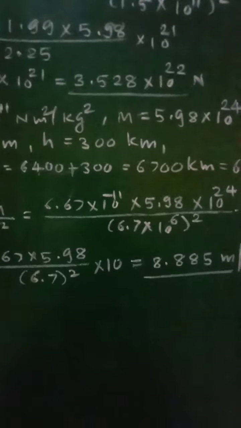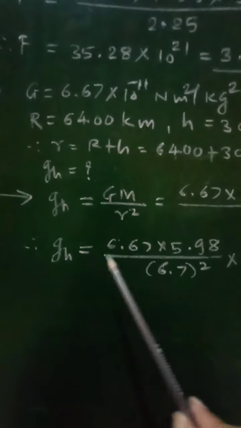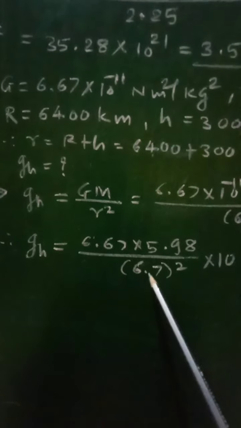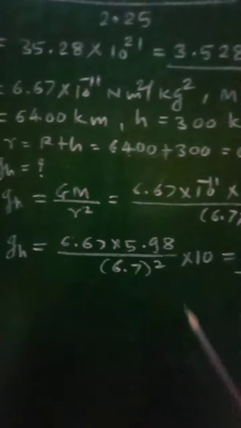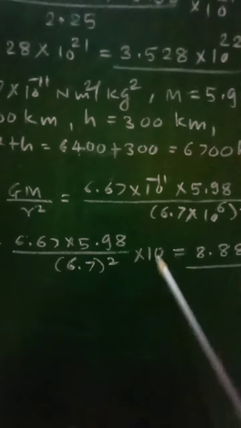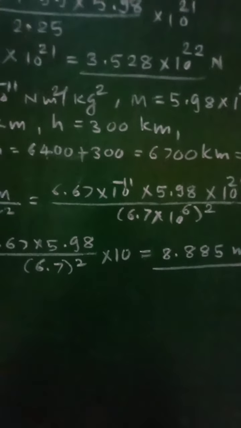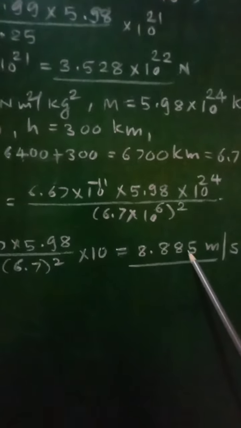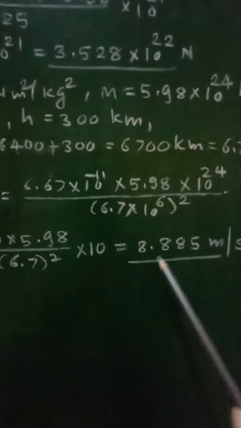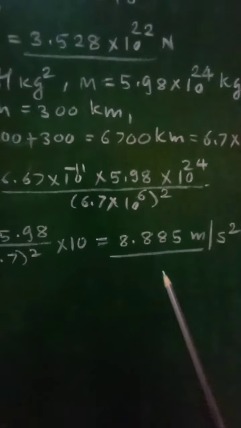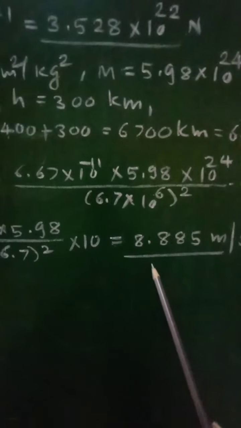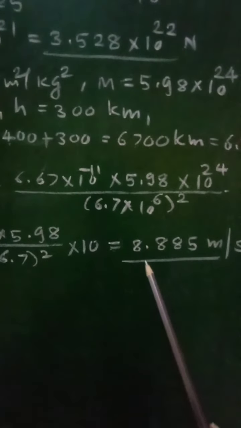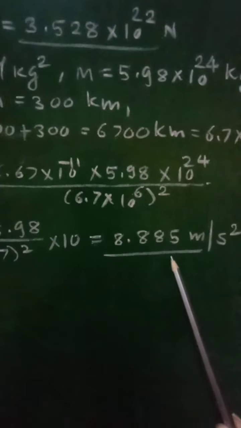And therefore simplifying this, we will get gh is equal to 6.67 into 5.98 divided by 6.7 square into 10, which comes out to be 8.885 meter per second square. So this will be the required value of acceleration due to gravity at that height h equal to 300 kilometer, that is 8.885 meter per second square.